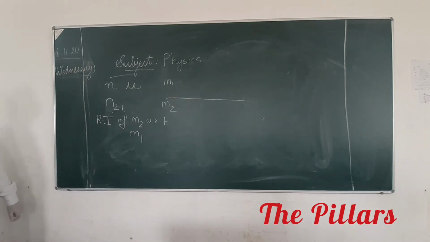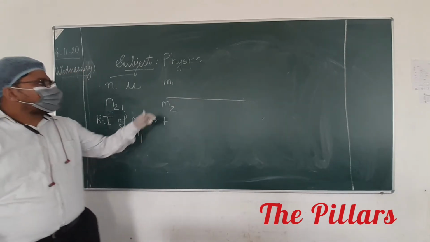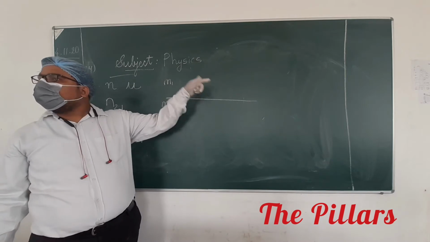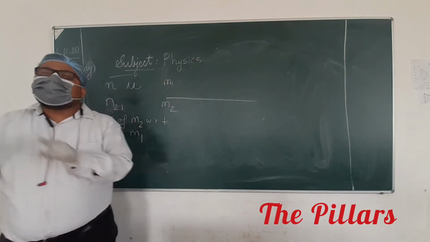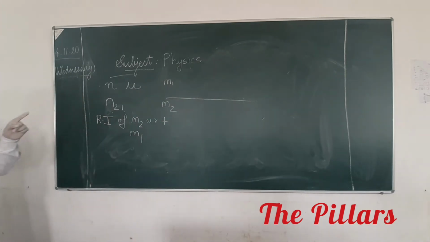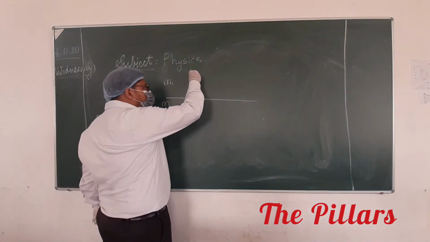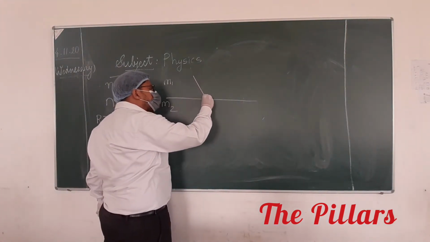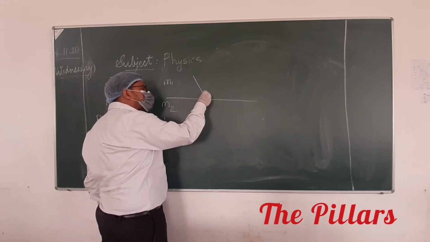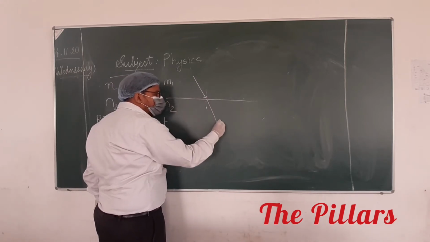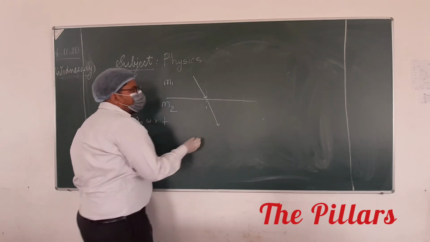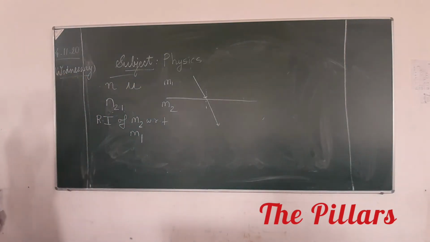It means light will enter from medium 1 and go to medium 2. Your incident ray will be in medium 1 and your refracted ray will be in medium 2.